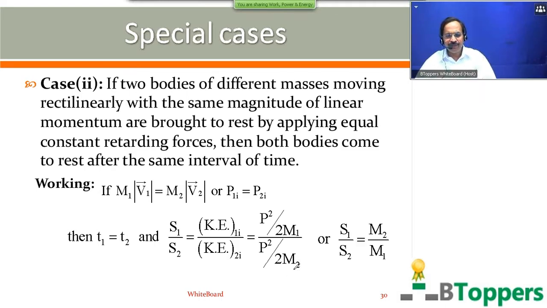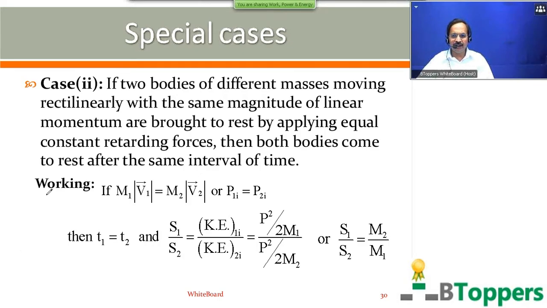Therefore, the ratio of the distances covered by the two bodies before they come to rest during the retarded motion will be equal to the inverse ratio of their masses if they are initially moving with the same magnitude of linear momentum. Come on, copy down this working. Copy down the conclusion and also the working. In case you need more time to write these notes, you can pause and take your time.